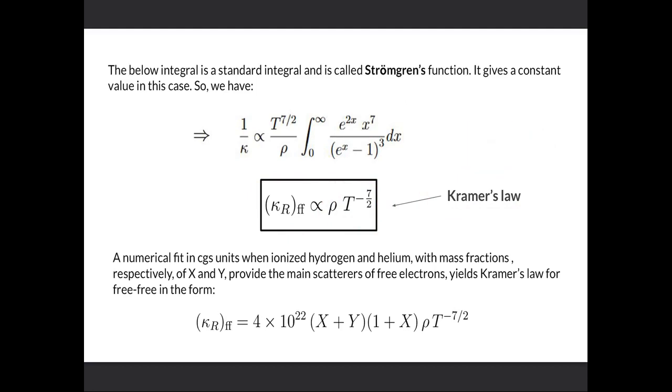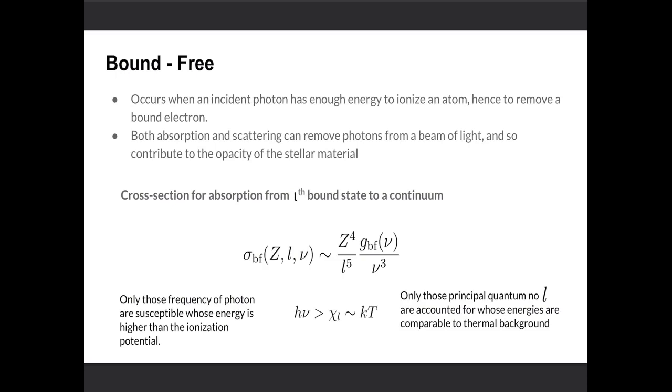So if we take a numerical fit in CGS units for the ionized hydrogen and helium with mass fractions X and Y respectively, where the main scatterers are free electrons, the Kramer's law takes this form. So another major source for Kramer's opacity is the bound-free opacity, in which case an incident photon has high enough energy to ionize an atom to free an electron.